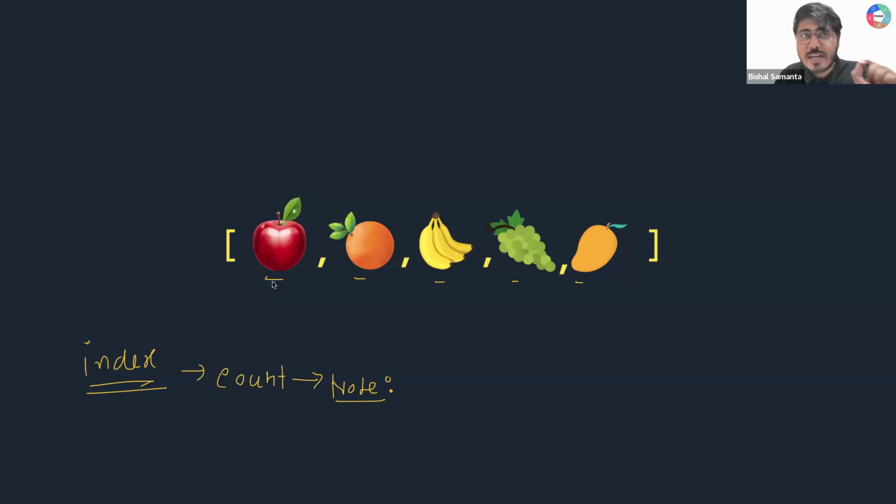Whenever you are counting in programming, the count will start from 0, not 1. So if you want to count here, you cannot write 1, 2, 3, 4, 5, this is the wrong way, guys. You need to start from 0, 1, 2, 3, 4, and this is called indexing an array.